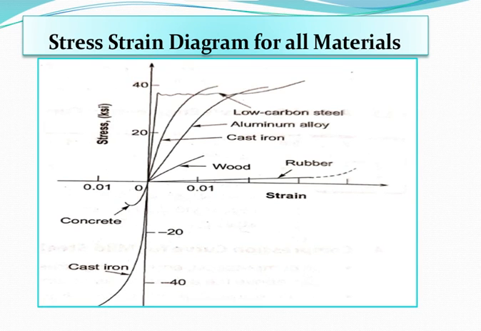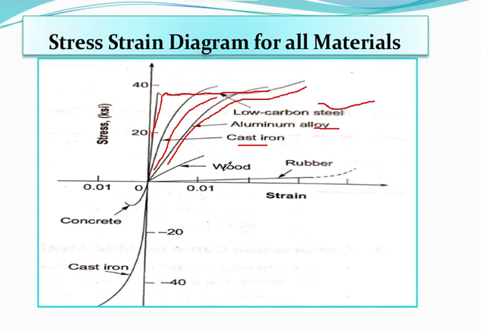Now we are going to have a brief look at the stress-strain diagram for all types of material. Just have a look at cast iron. You can see it goes linearly, then it curves. If I go for aluminum alloy, you can see it goes linearly, and then it goes in this way. And if I talk about low carbon steel, you can see it goes linearly, and then it goes